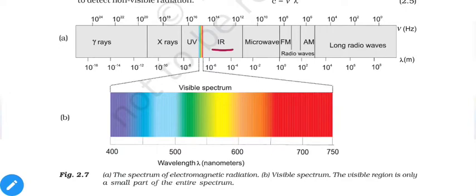Phone cameras can see infrared light. For example, our regular remote controls use light on top of them. These lights produce infrared signals which can be detected by our TVs, so that it can work. When we place a camera on this type of remote control and press a button, we can see the light producing infrared light, which we cannot see with the naked eye, but we can see it using our phone cameras.